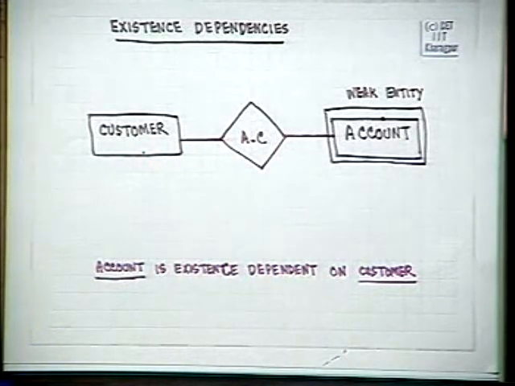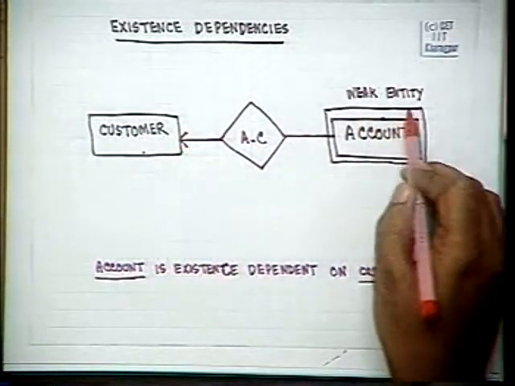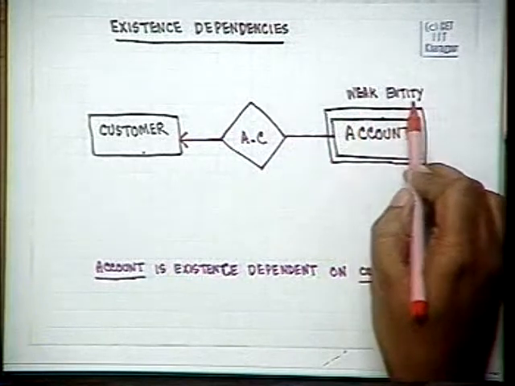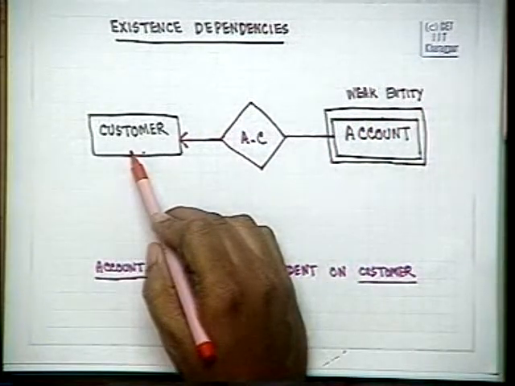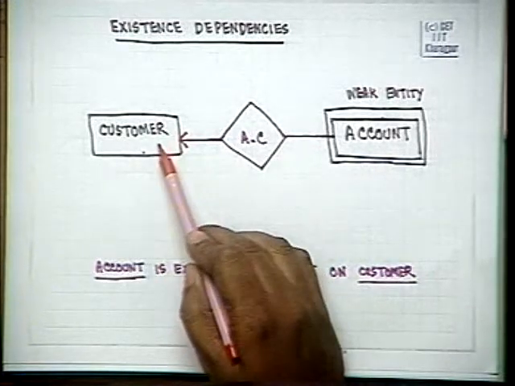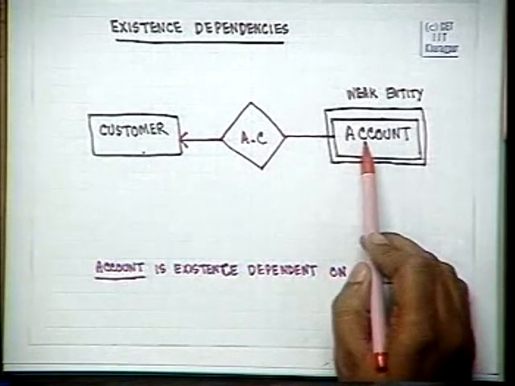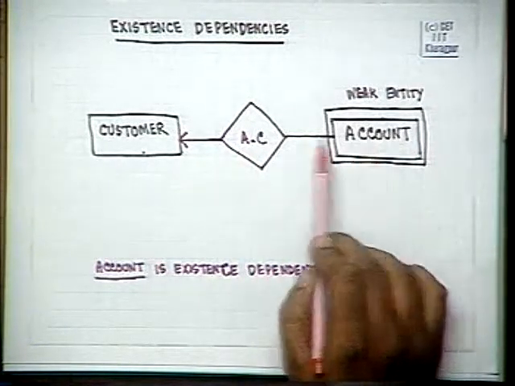For example, if we mark this arrow along with this entity, which we call a weak entity, and this one we call a strong entity, then together this is a one-to-many or a one-to-one relationship, and this is a many-many or a many-one relationship.